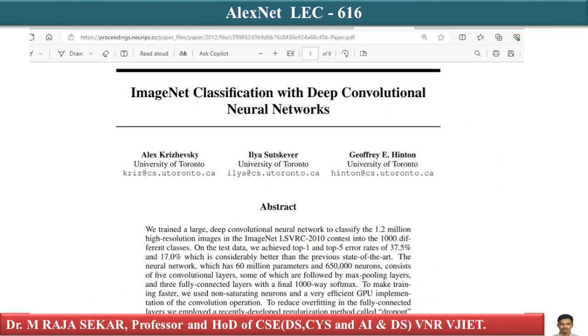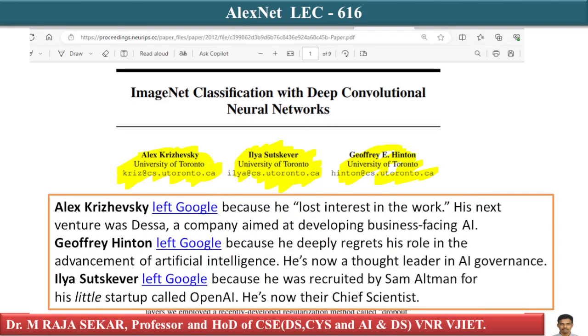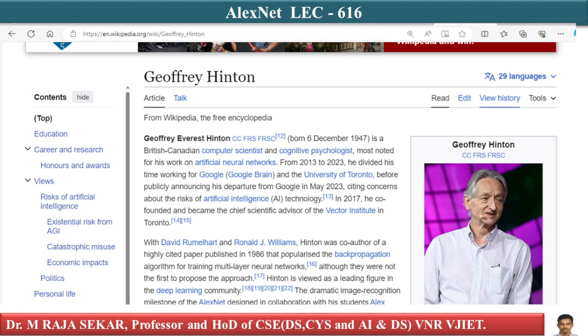First author is Alex Krizhevsky, and then Ilya and Geoffrey E. Hinton. I think you can recall Geoffrey Hinton. He gave rebirth to the whole of deep learning. Just see all these authors, Alex, Geoffrey Hinton, Ilya, all of them worked in Google. They left Google, isn't it? We discussed him in our previous lectures also, isn't it?